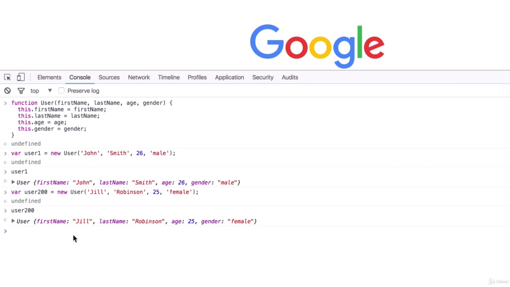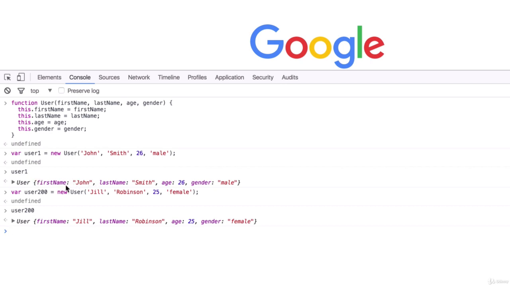Now, you might be wondering how all of these properties got assigned correctly, and that brings us back to the this keyword that we mentioned earlier. When we created our constructor function, we used the this keyword to assign properties. When it comes to constructor functions, the this keyword, like all of these right here, does not refer to the function that it is in, in this case, the user function. It does not refer to this function. But instead, this refers to the object that will be created by the constructor function.